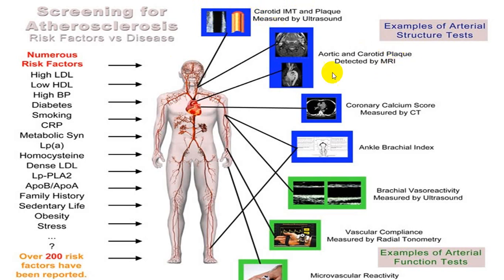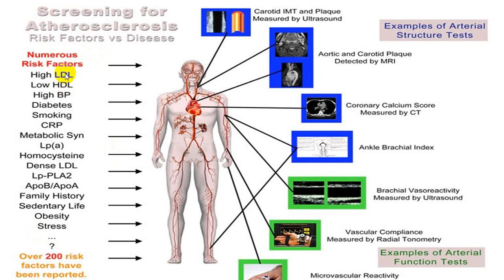Then you can go for MRI for aortic and carotid arteries, coronary calcium score, ankle brachial index, then brachial vasoreactivity by ultrasound, vascular complications by doing a radial tonometry. Also fingertip tonometry can be done. These are all the different procedures by which you try to identify as early as possible, and these are all the different risk factors which you should investigate and try to bring down as low as possible.